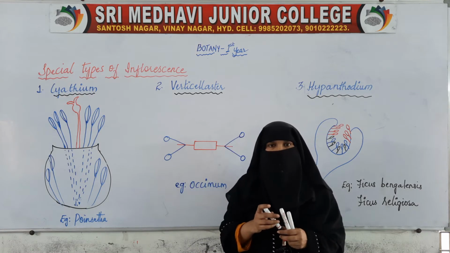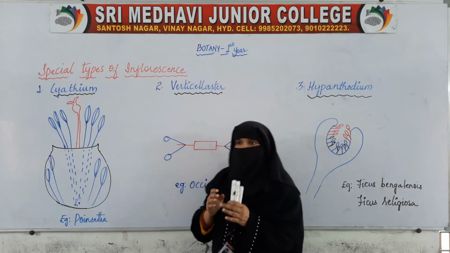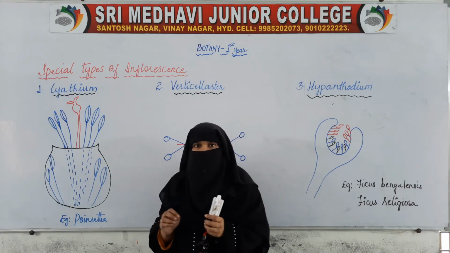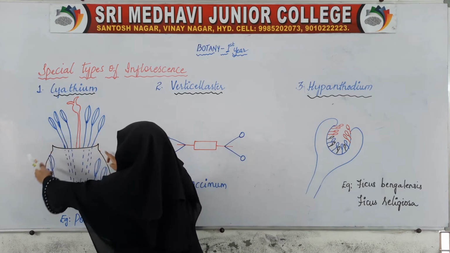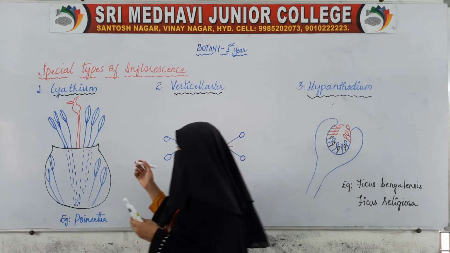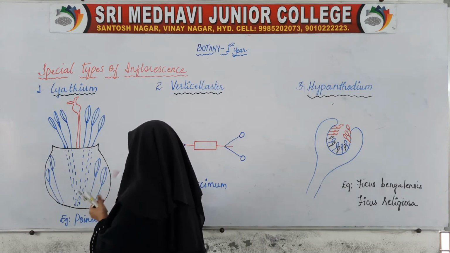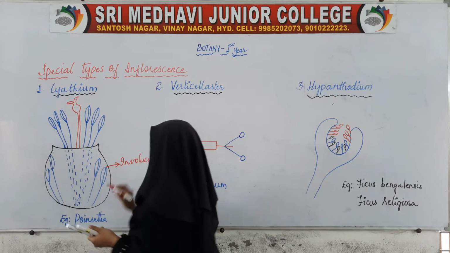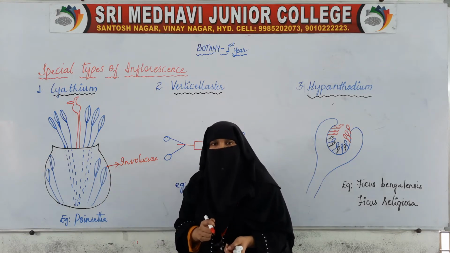The first special type of inflorescence is cyathium. What happens in this is the bracts will form a cup-like structure. This is the cup-like structure, and it is called as involucre. This cup-like or flask-like structure is called as involucre.